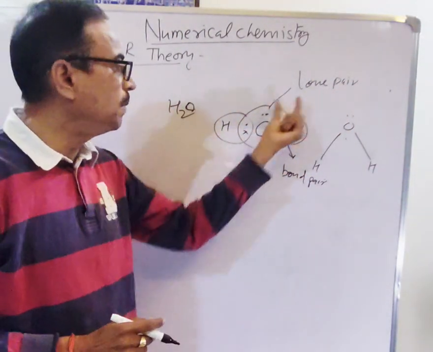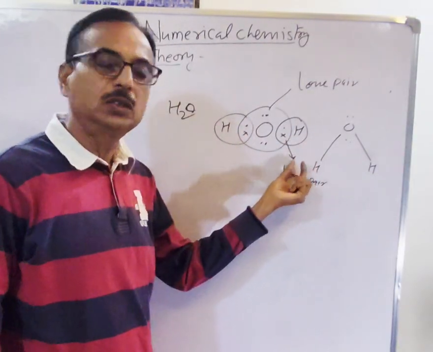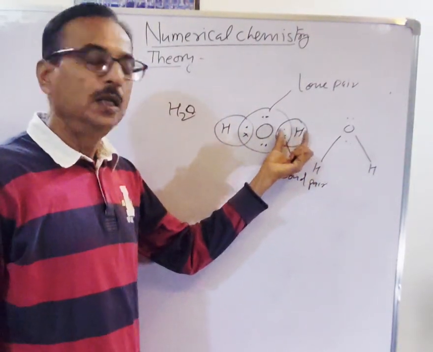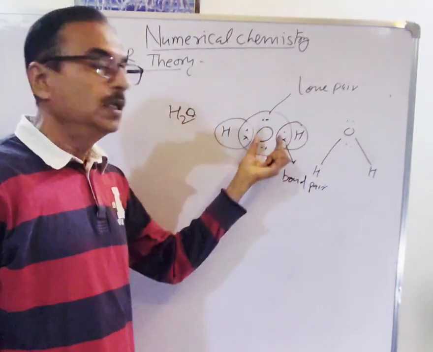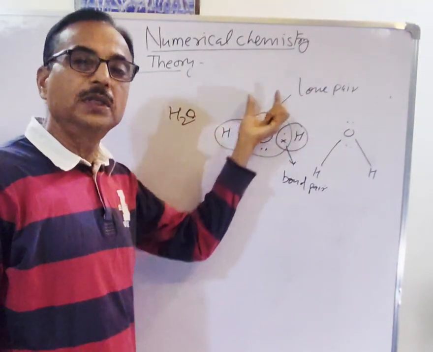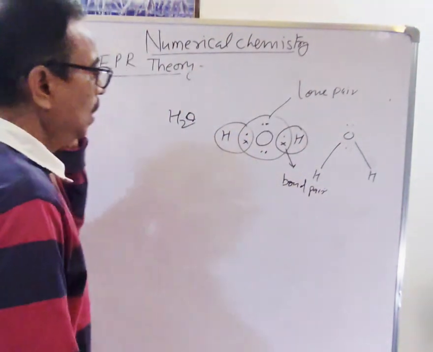So what is the difference between lone pair and bond pair? A bond pair is the pair of electrons forming the bond in the outer orbit. But the lone pair is the pair of electrons present in the outer shell of the central atom.